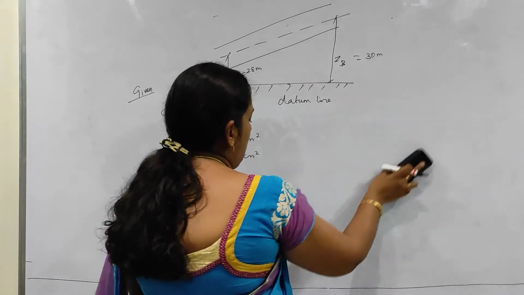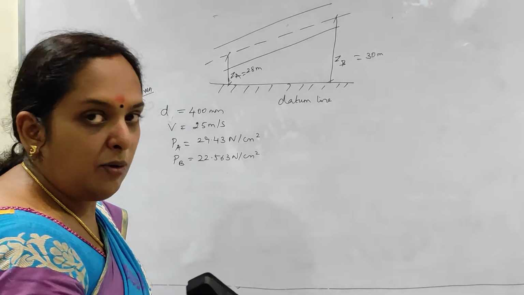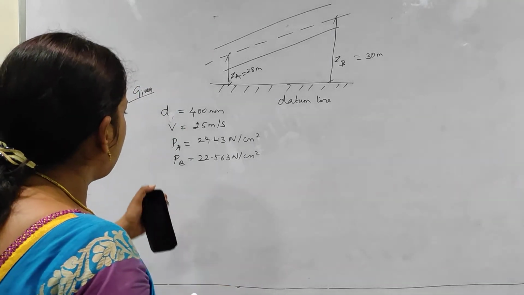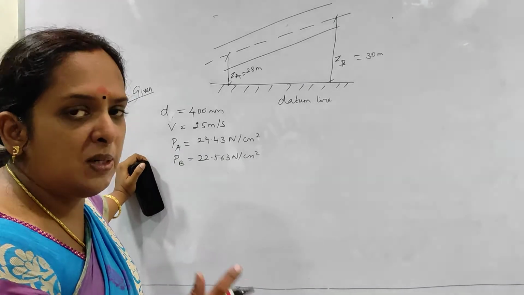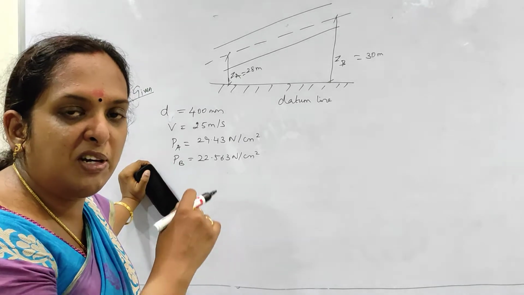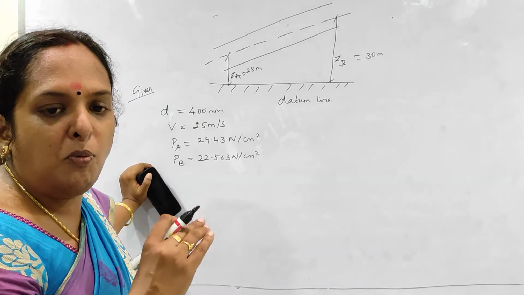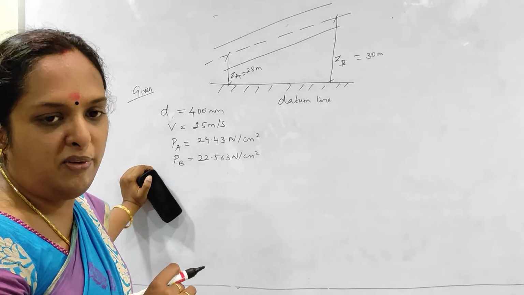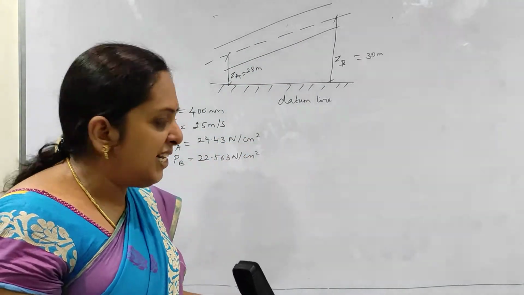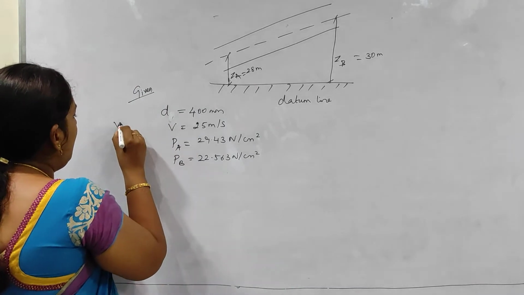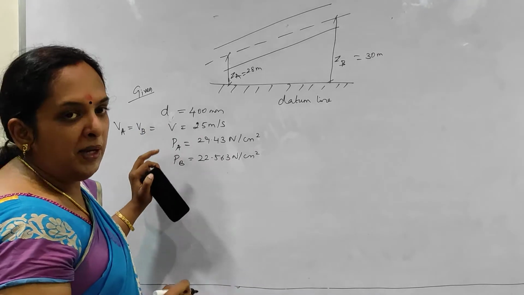Okay, so we are dealing with the energy. This Bernoulli's equation deals with the total energy, or we can say total head. So here I know what is PA, PB, I know what is V and D. In Bernoulli's equation we get the equation as P1 by rho g plus V1 square by 2g. Okay, so I should know the value of V1 or VA. Since the diameter is the same throughout, the velocity is also obviously the same. So here VA will be equal to VB, which is equal to V.